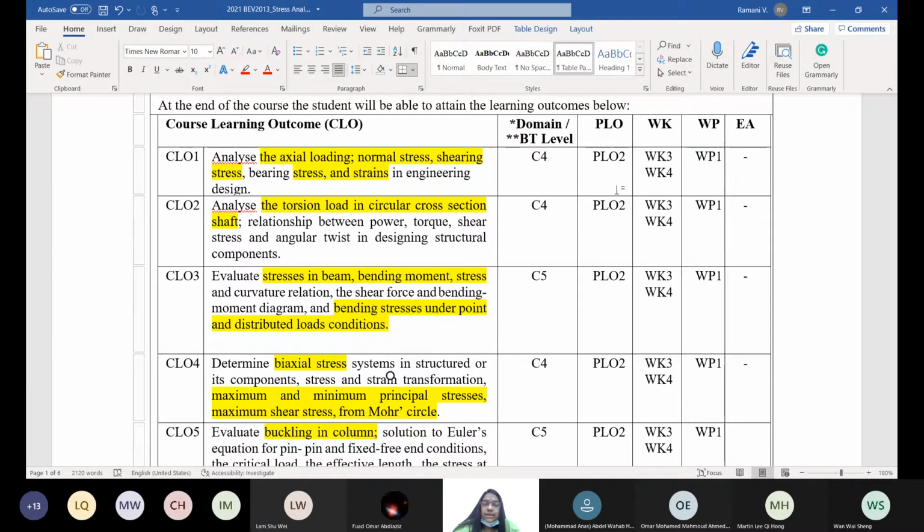In RCC you will actually design the member, design and detailing. You will come out with number of bars, spacing, size, primary bars, secondary bars, one way or two way. All the design details will be dealt with in reinforced cement concrete. It is important for you in the future, but this forms the basis for learning that module.